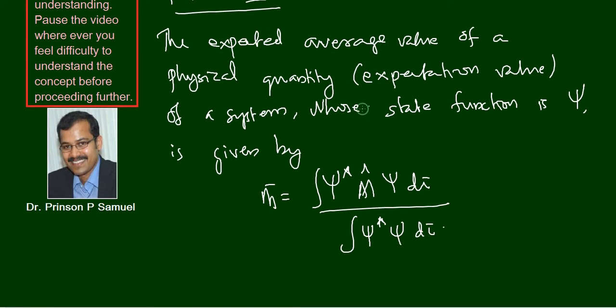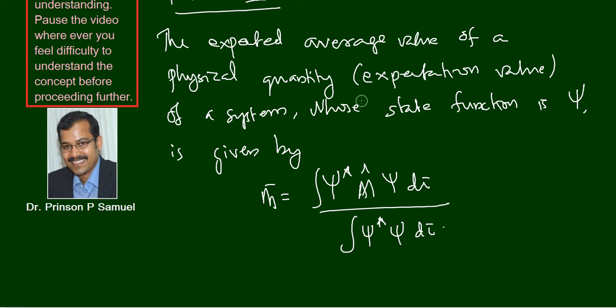The expected average value of a physical quantity, or expectation value, of a system whose state function psi is given by m bar is equal to integral psi star m cap psi d tau divided by integral psi star psi d tau. What does it mean?